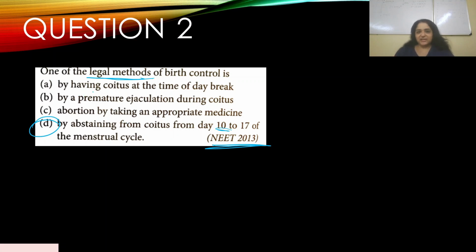By having coitus at the time of daybreak doesn't make sense. By premature ejaculation during coitus does not make sense. Abortion by taking an appropriate medicine. No, abortion is not a legal method of birth control. Of course, abortion is legal, but it is not a birth control method. Okay, we will come and discuss that later on. So the appropriate answer here is D.